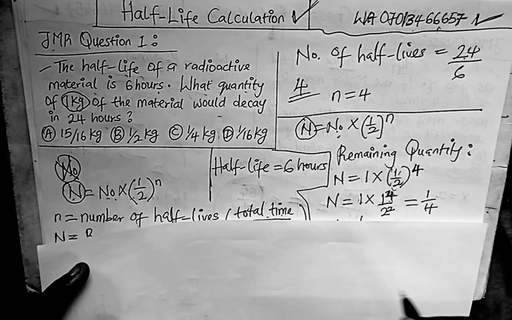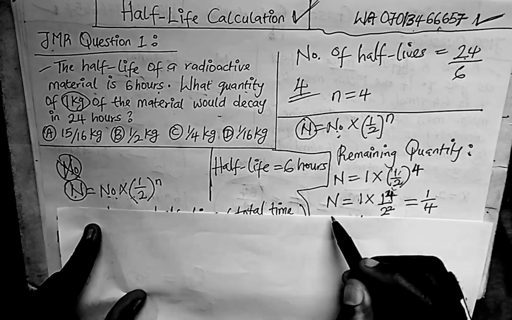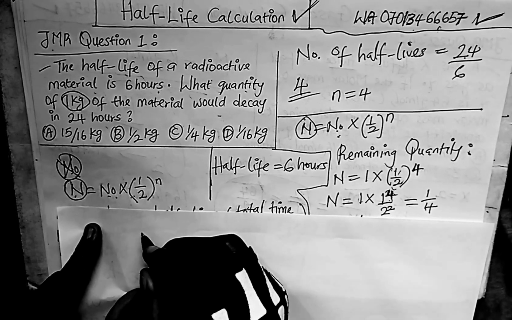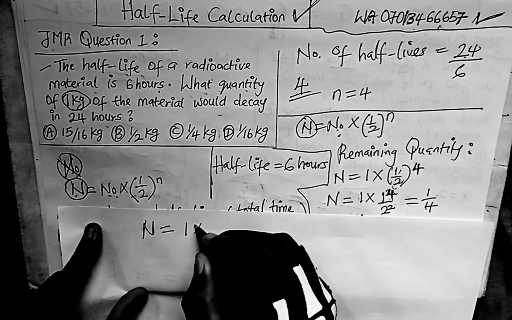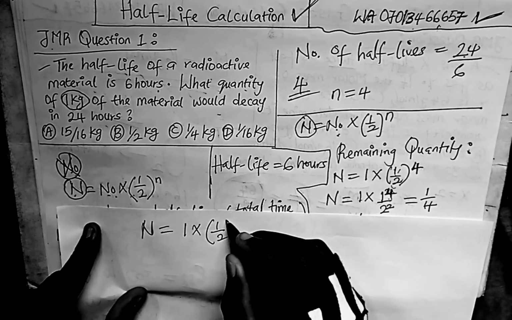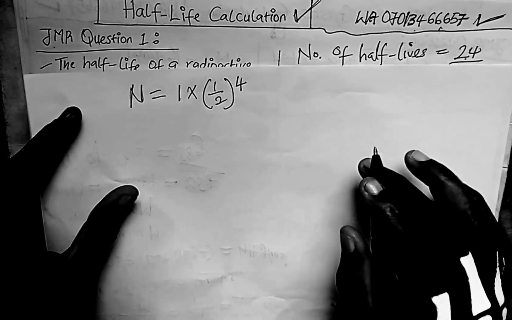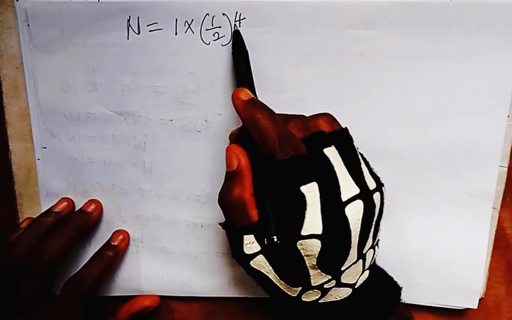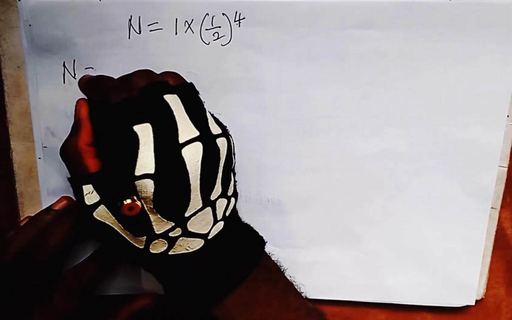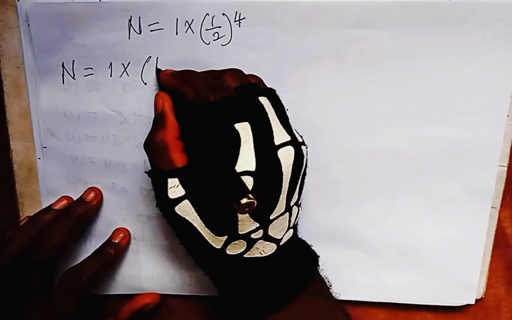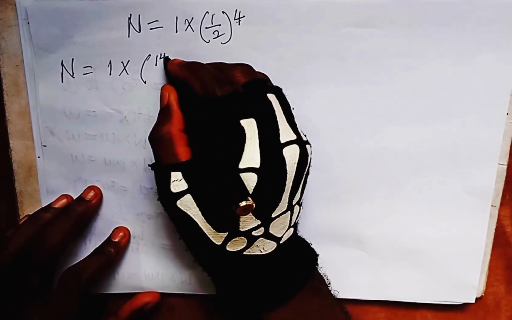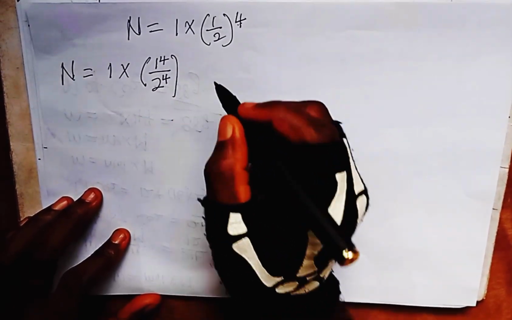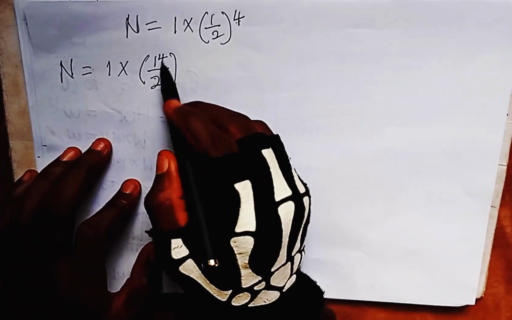Okay, so we were left with N equal to 1 times (1 over 2) raised to 4. So we have to solve this now. Solving this, everything in this bracket, we will apply this power 4 to all of them. That's why we are going to be left with N is equal to 1 times (1 raised to power 4 over 2 raised to power 4). Okay, we are going to use this to open this bracket now.